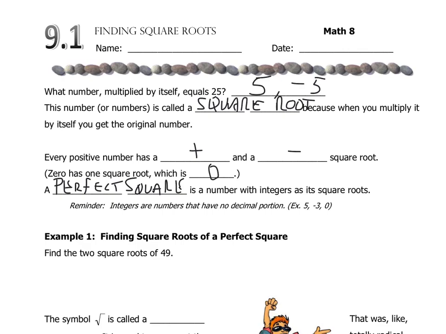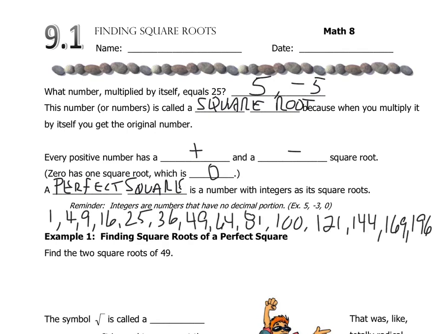They are looking at things that come out as a 1 or a 2 or a 3. I'm just going to show you a whole bunch of them in a moment, and if you want to copy these down, it would probably be a good thing because it's really helpful. So there I've written the perfect squares all the way up until 196. Obviously, it would be good to know more than that, because it helps to move along through problems when you don't necessarily need to use the calculator.